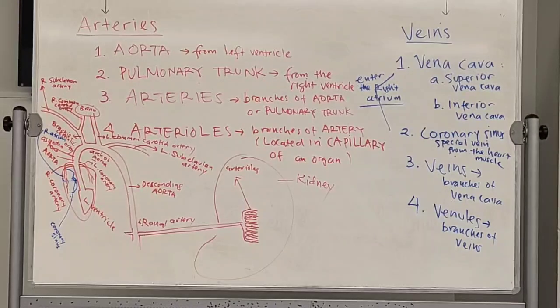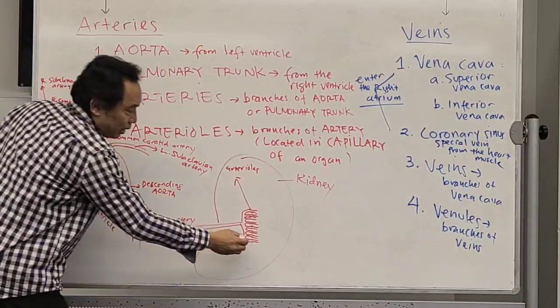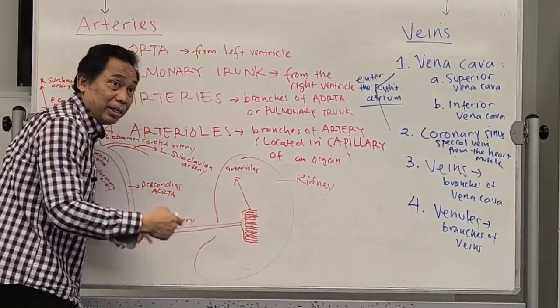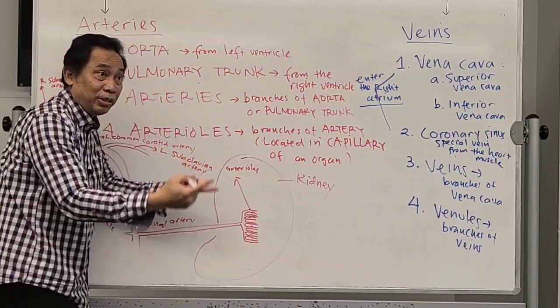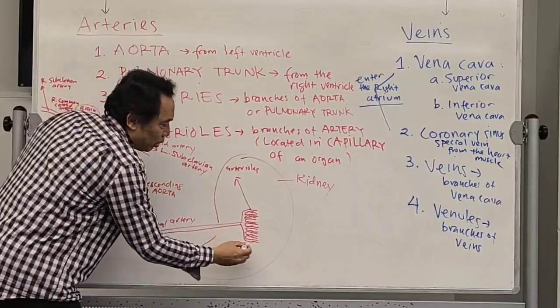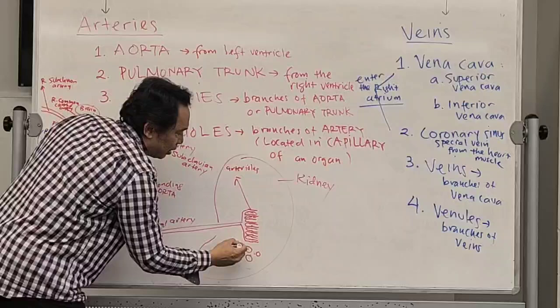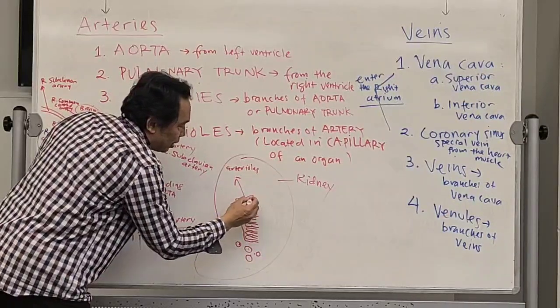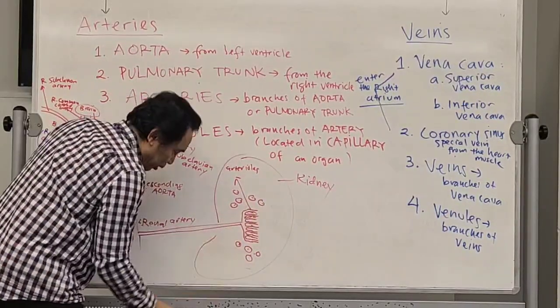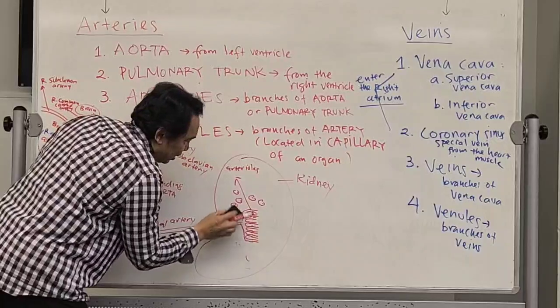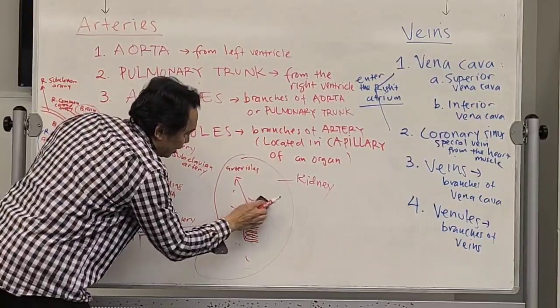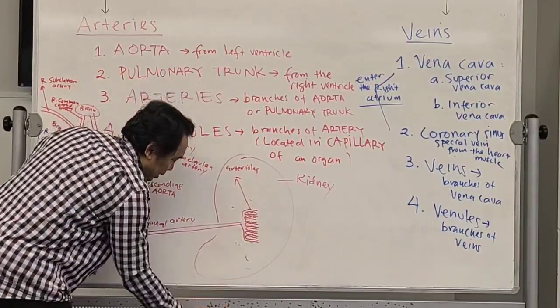Now, over here, because the kidney is an organ, what? It consists of tissue. Tissue consists of cells. So you're going to have a lot of cells over here. I'm going to use a different color for the cells.